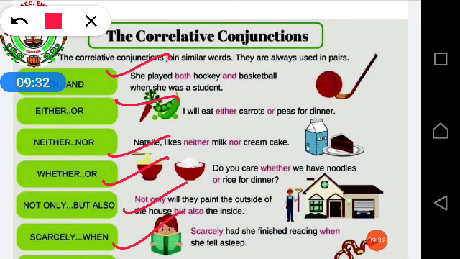So when you see correlative conjunctions, you can understand that dots are given in between. See, in your book also dots are given in between. So when you see dots between the conjunction, that means it's a correlative conjunction, because they are used in pairs. And in compound sentences you won't see these dots.